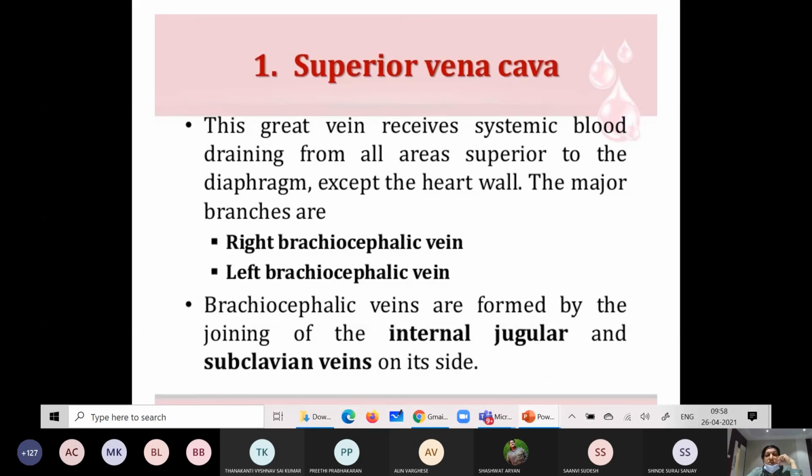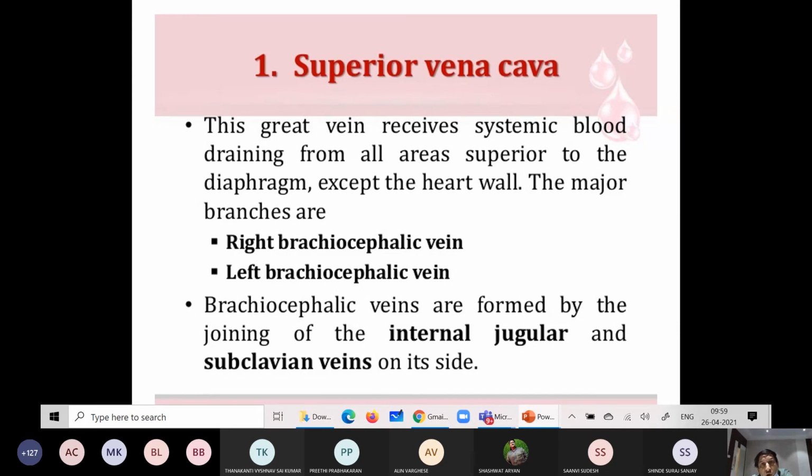What are the major branches? Right brachiocephalic, left brachiocephalic. How do these brachiocephalic veins form? By the joining of the internal jugular and subclavian veins. These three important structures mainly related to the thorax are the thoracic duct, azygos vein and superior vena cava.